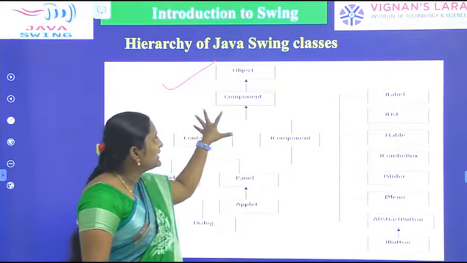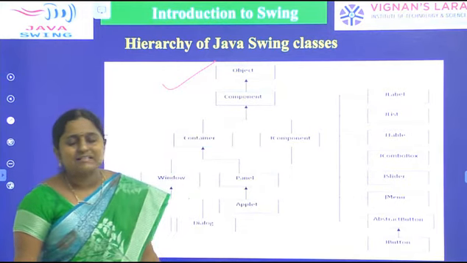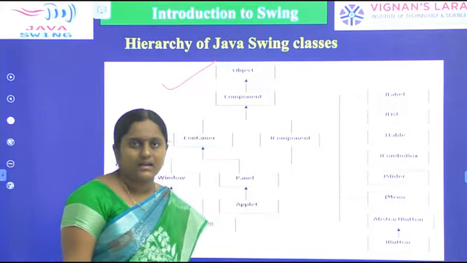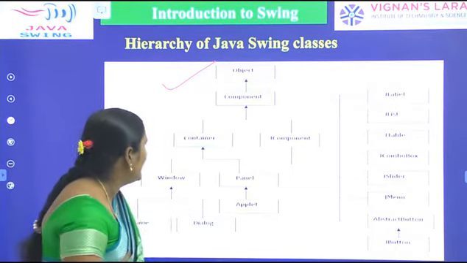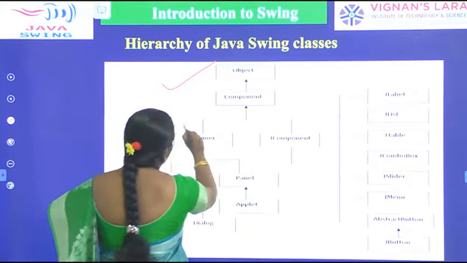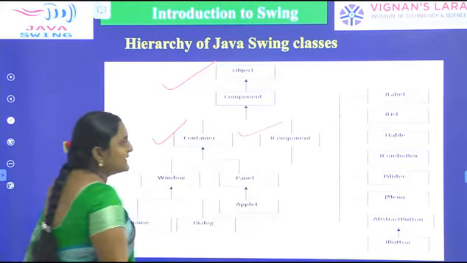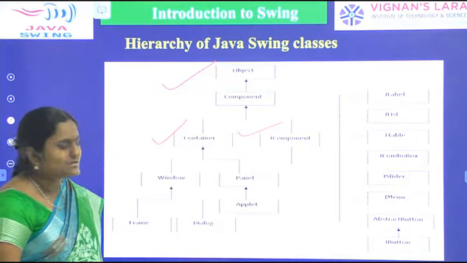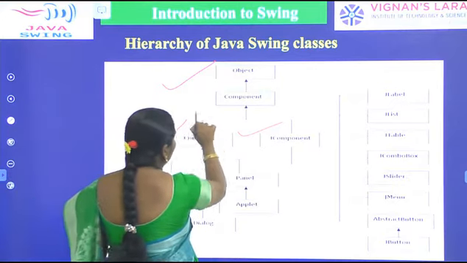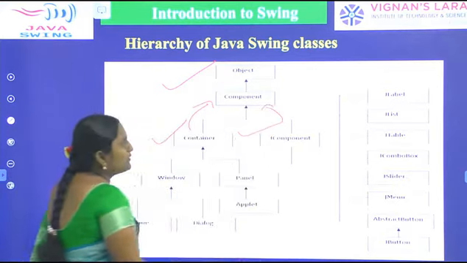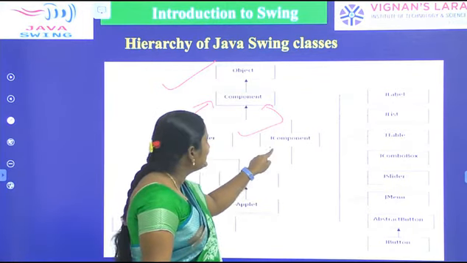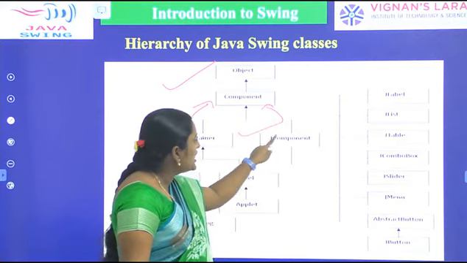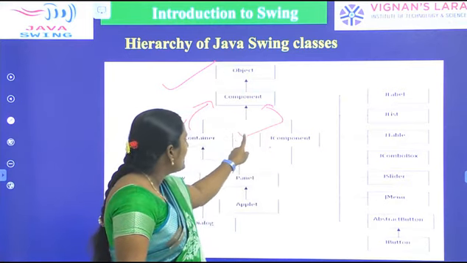Here, Component is the topmost class in the AWT hierarchy and the Swing hierarchy. Container and JComponent, these two are derived classes, subclasses derived from the Component class. JComponent is a subclass of the Component class.